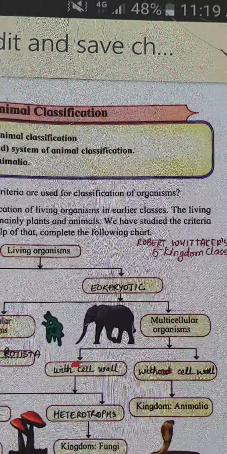So just take the screen a little up. Now we are going to classify our animals. Animal classification is basically the formation of groups and subgroups of animals depending upon the similarities and differences among animals. This is the definition which you have to study. Repeating, formation of groups and subgroups of animals depending upon similarities and differences among animals is called animal classification.